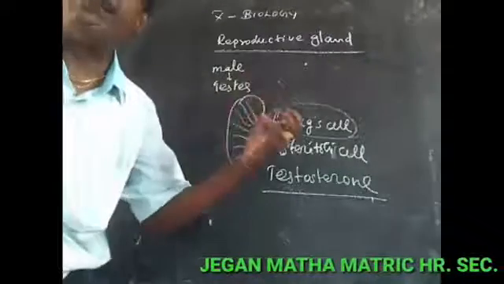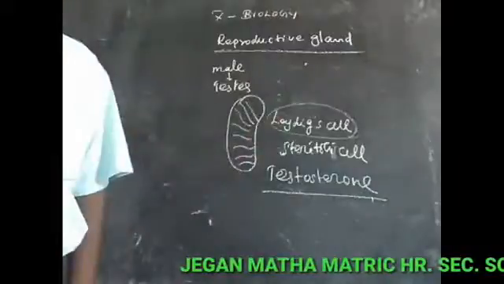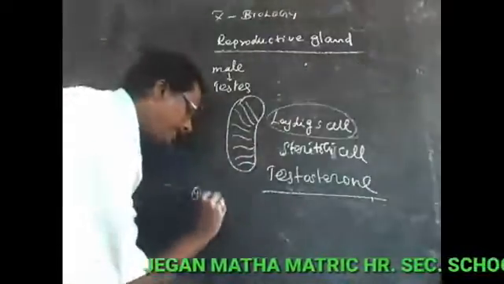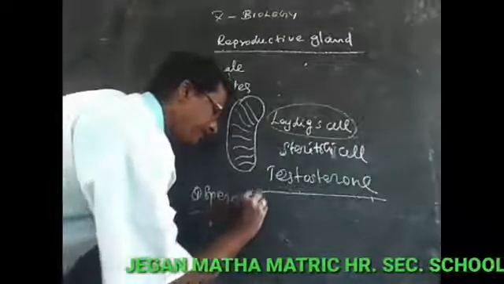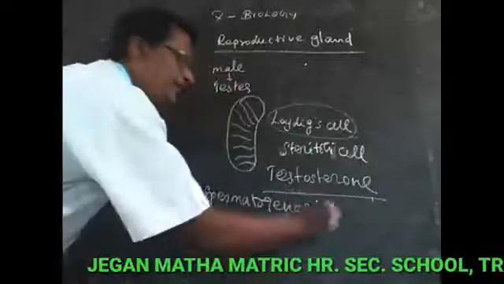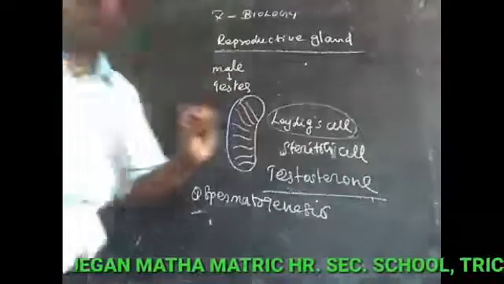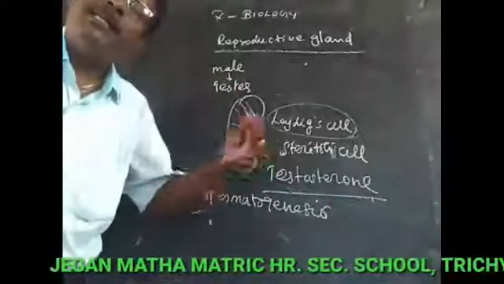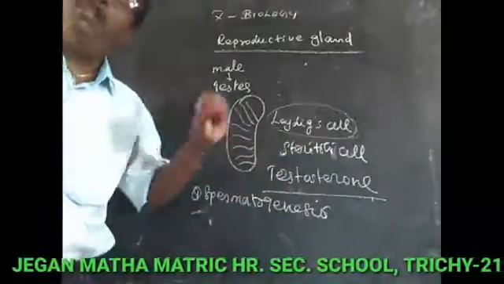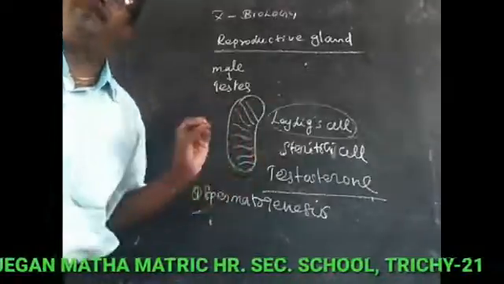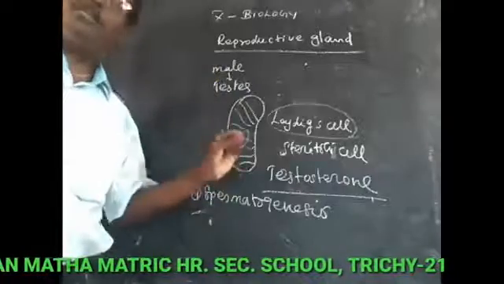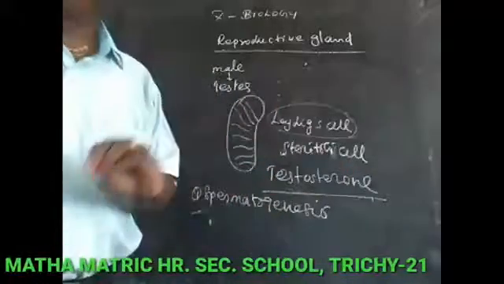What are the functions of testosterone? It influences spermatogenesis. Spermatogenesis means the formation of sperm in the male reproductive organ. How are the sperms formed in the testes? During this time, testosterone has the most influence.